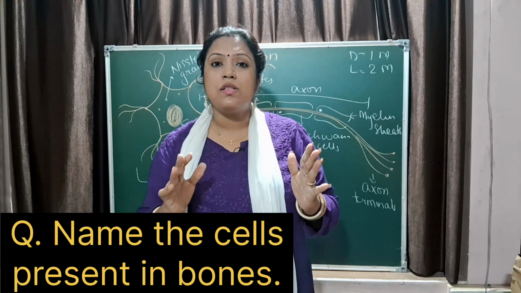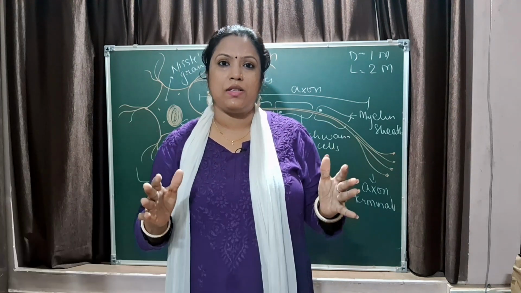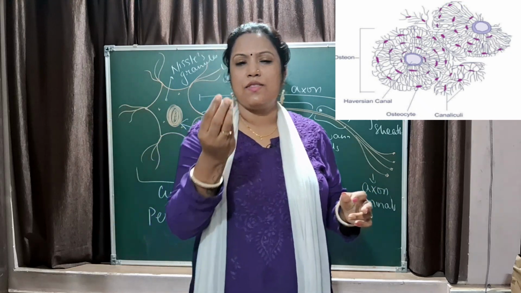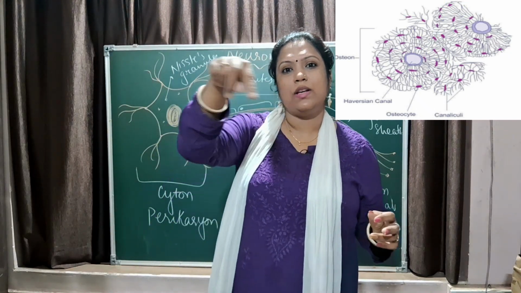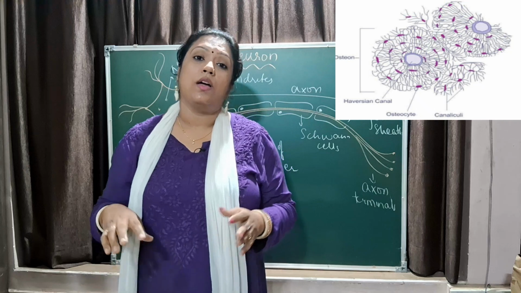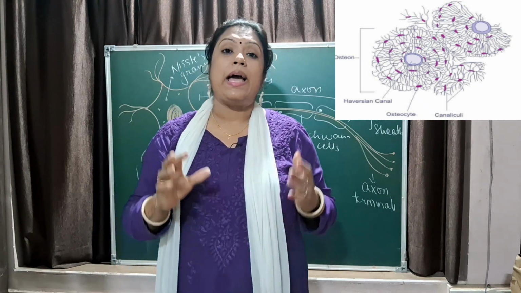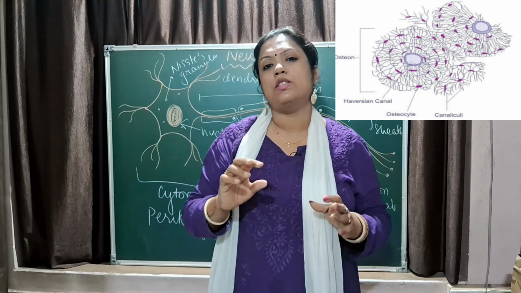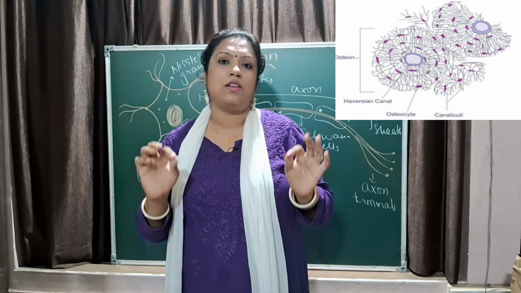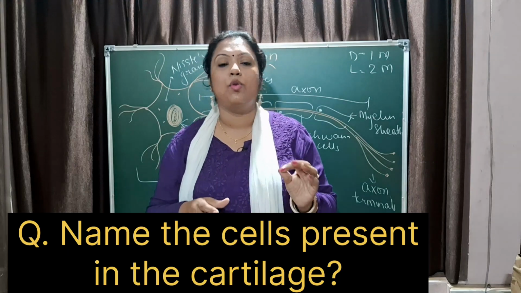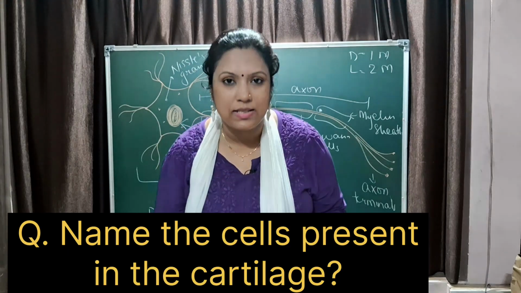Bone is a matrix which has concentric ring-like structures. These concentric circles are called Haversian canals, and the cells present in the bone are osteoblasts and osteocytes. Similarly, for the cartilage, the cell present is chondrocytes.